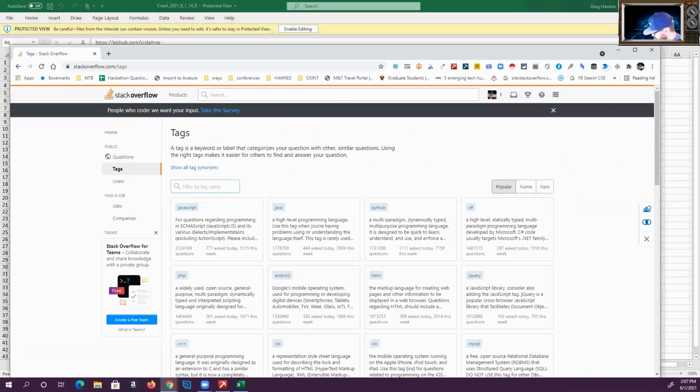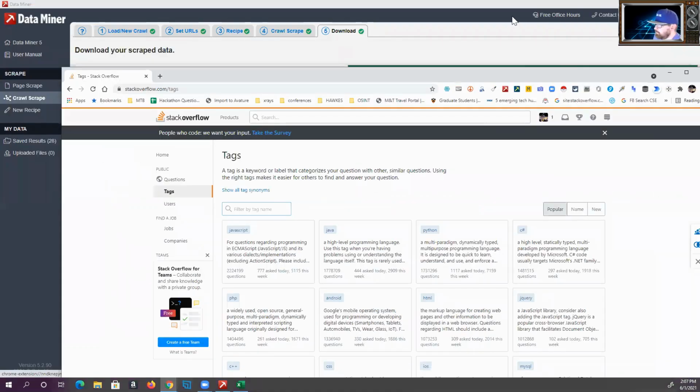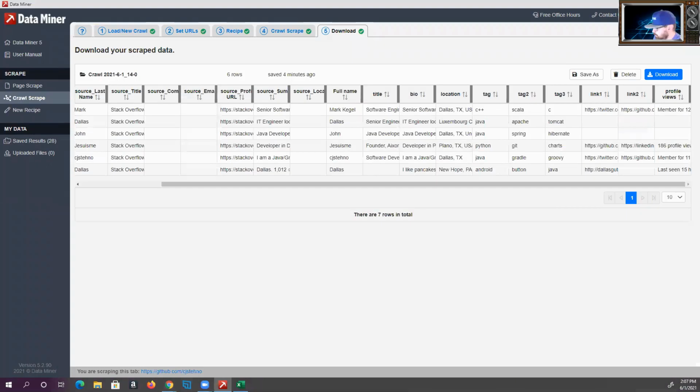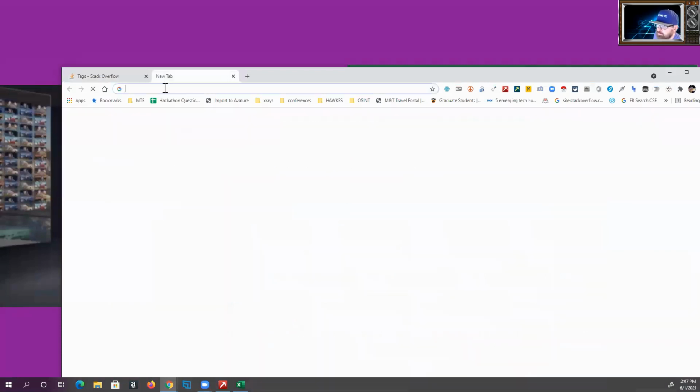So let's see, where did my window go? Where did my Dataminer window go? I have to close down some things. Here we go. No, that's not it. I'm going to have to close down some things. Let's just go back here.